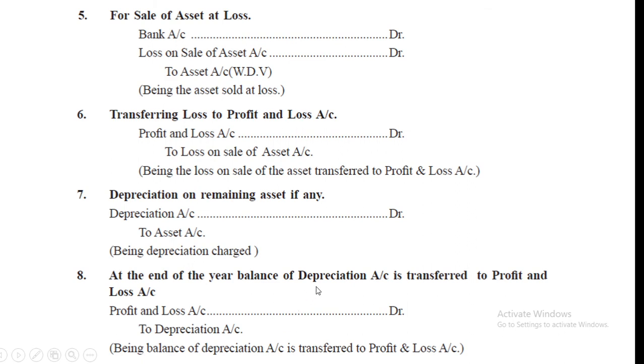Students, here keep in mind that depreciation means reduction in the value of asset. We have two methods, straight line method and written down value method. Straight line method means depreciation is charged on the cost every year, and in written down value method depreciation is charged on written down value. And the journal entries: purchase of asset journal entry, depreciation, and depreciation transfer to profit and loss account.